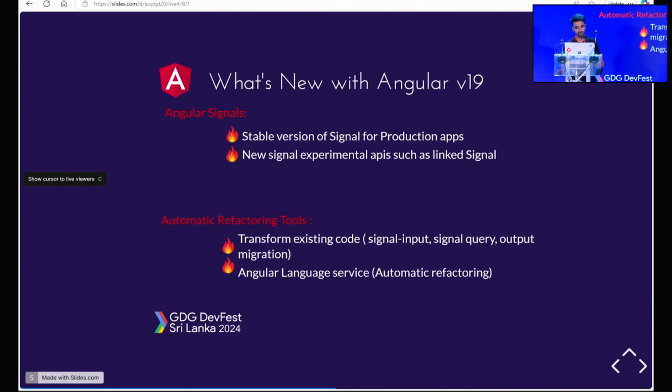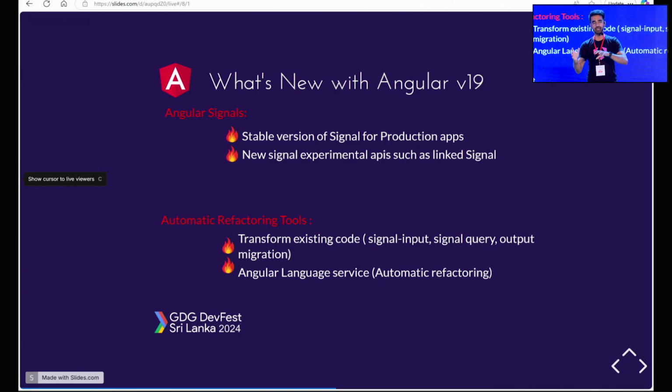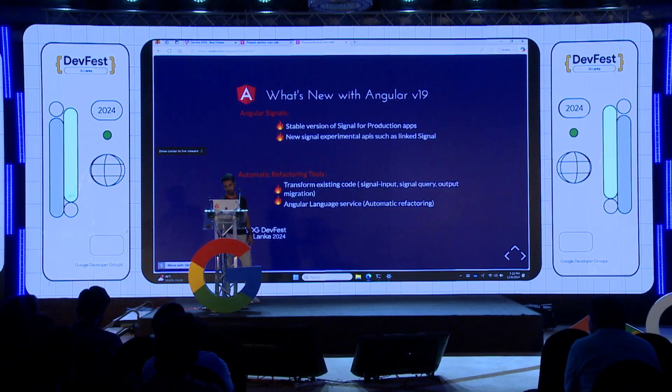And then refactoring tools. One of the concerns from developers over the years has been, how do I migrate from Angular 4 to Angular 16, Angular 8 to Angular 19? This is being addressed with the refactoring tool, which was announced in Angular version 19. You can use the migration tool to migrate automatically from a particular version to the latest version by using the language service.